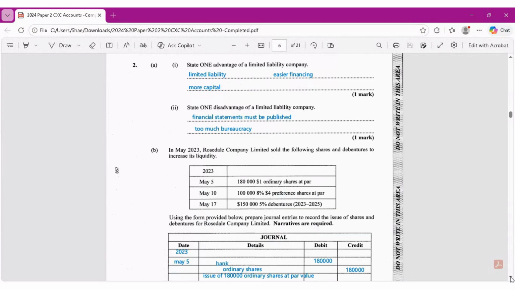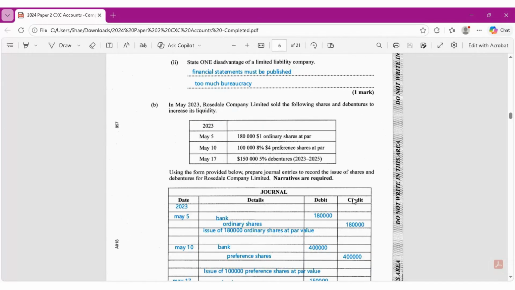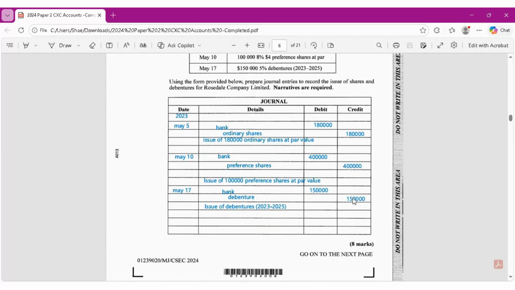Now, B says in May 2023, Rosedale Company Limited sold the following shares and debentures to increase its liquidity. On May 5th, 180,000 $1 ordinary shares at par value. May 10th, 100,000 8% $4 preference shares at par value. And May 17th, 150,000 5% debentures 2023 to 2025. We should use the form provided below to prepare journal entries to record the issue of shares and debentures for Rosedale Company Limited.